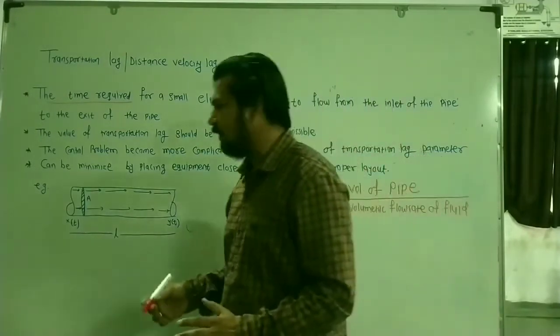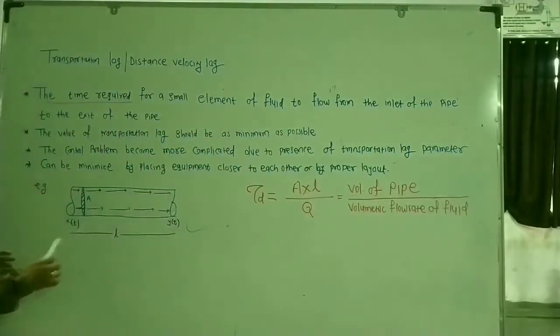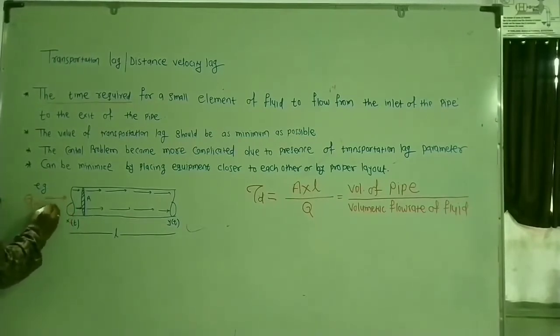Consider the example again. Consider that this is a simple pipe having length L. Now consider that the cross-sectional area of this pipe is A, and the fluid is flowing with Q meter cube per second through this pipe. Initially at the steady state, the inlet temperature is equal to the outlet temperature.